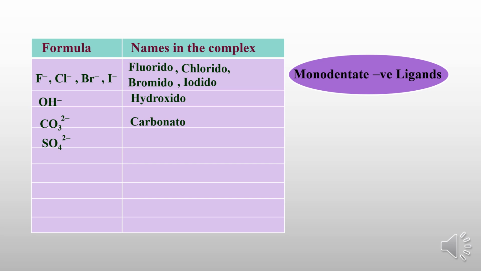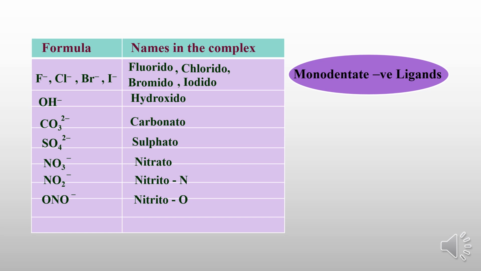Sulfate is there. Oxygen is a donor atom, you cannot say sulfur. Oxygen is a donor atom which can make a bond with the metal. So it is called sulfato. Then it is called nitrato. Nitrogen can make a bond with the metal. Then a nitro group is there. If nitrogen is bonded, then we will call it nitrito-N, meaning nitrogen is the donor atom. If oxygen is the donor atom, then we will call it nitrito-O. Same way, NH2 minus, we will call it amido.